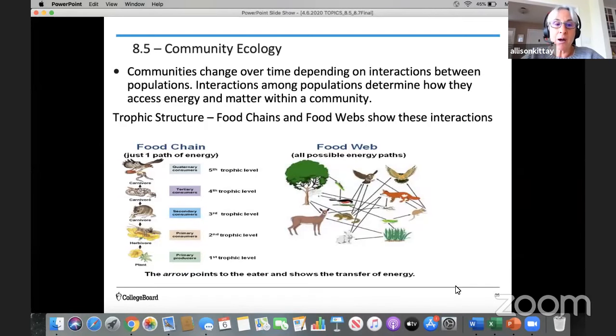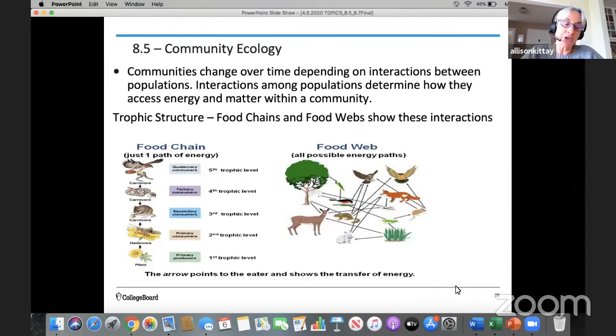So let's talk about community ecology in terms of how organisms access energy and matter within a community. And I know you guys have studied this since you were middle school, maybe even elementary school science students. What we're talking about here is the trophic structure or feeding structure of the community. Both food chains and food webs show the interactions. So let's first look at a food chain, which is just one path of the energy transfer. And remember, and this is a common misconception that students often have, the arrow is pointing to the eater. So that means that the energy is going toward that organism.